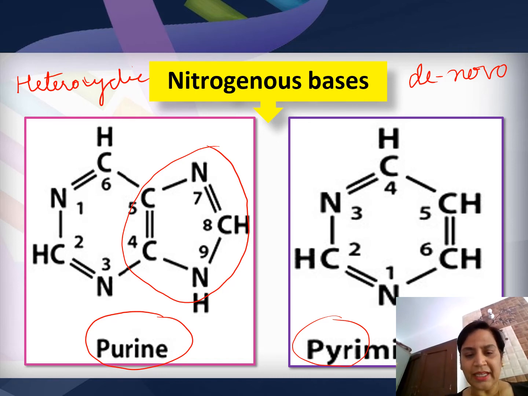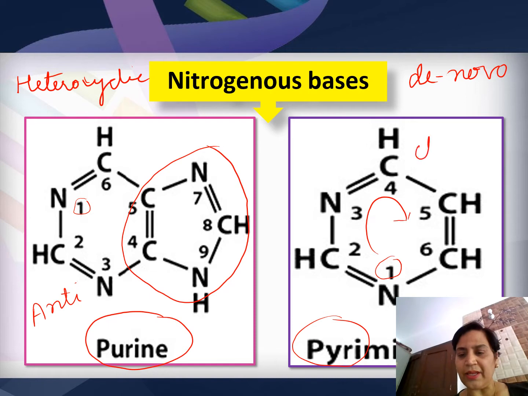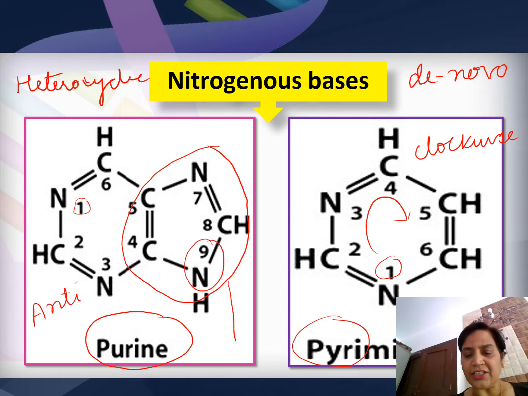In purines, you can see the numbering starts from N1, the first position given to nitrogen, and the numbering is anti-clockwise. In pyrimidines, the numbering is clockwise. So this is one major difference. The second major difference is that in purines N9 is attached to a sugar which is attached to phosphate, and in pyrimidines N1 is attached to the sugar which is attached to phosphate.